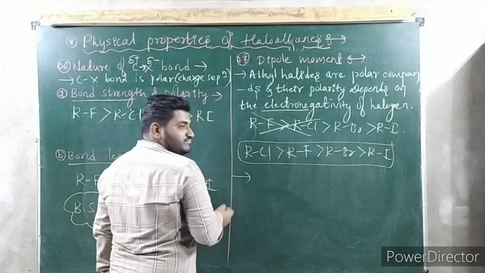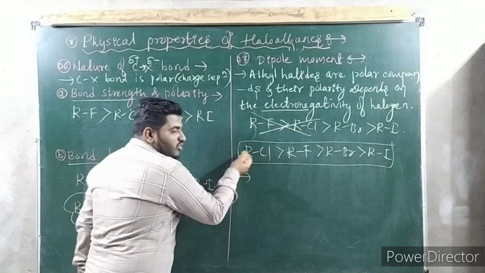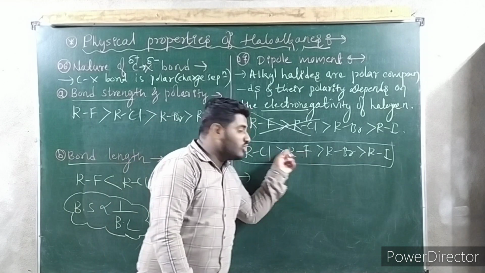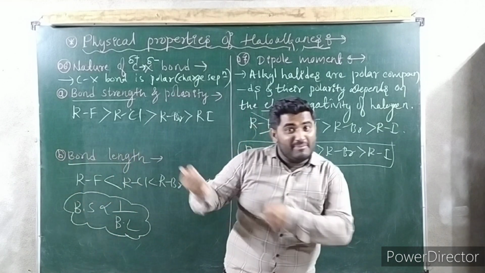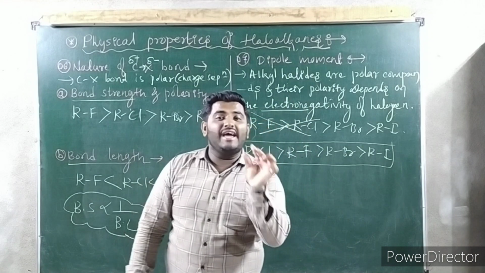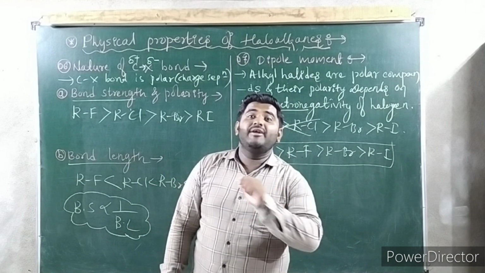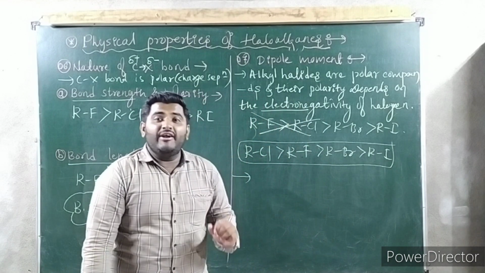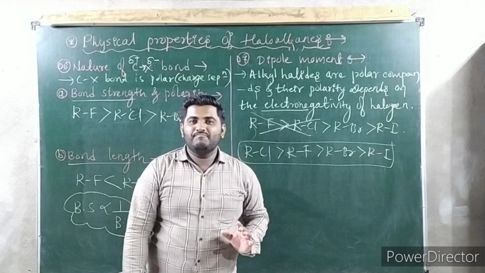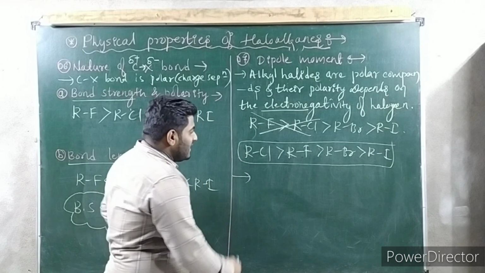What is the reason? Fluoroalkane is less than chloroalkane because actually fluoroalkane should be highest, because of more pulling capacity, right? But even though, its small size, that factor predominates here. Size factor predominates over electronegativity. Getting my point? So what should I write?